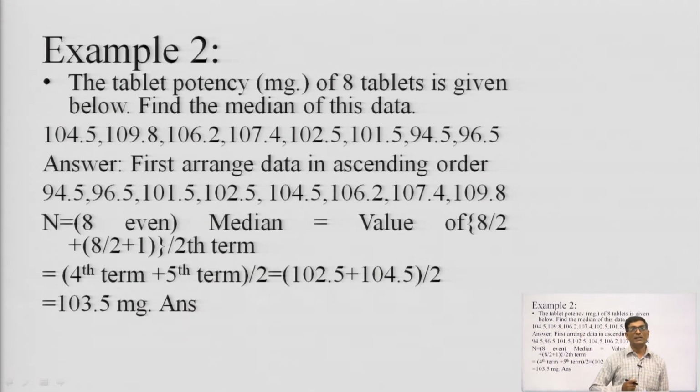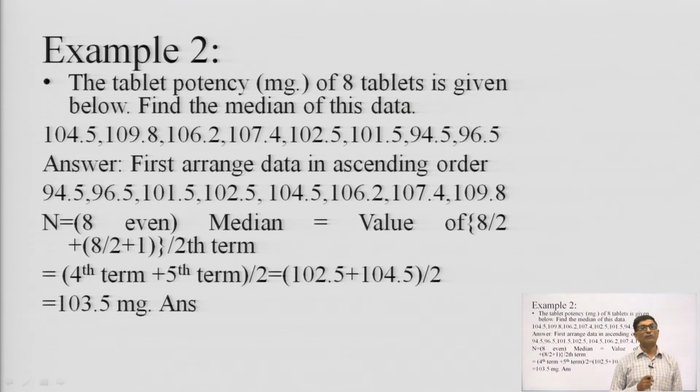Next is the median for even data. To understand it, we take this example: the tablet potency of 8 tablets is given below, and we want to calculate the median. The potencies are 104.5, 109.8, 106.2 milligram, 107.4 milligram, 102.5 milligram, 101.5 milligram and last 96.5 milligram.